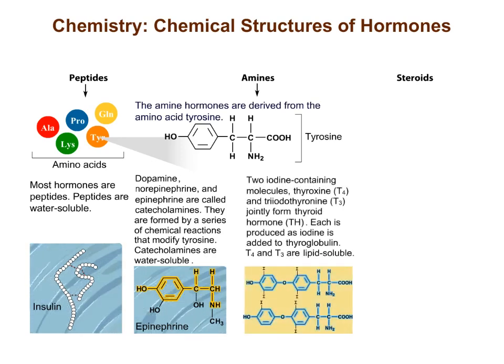Two iodine-containing molecules, thyroxine or T4, and triiodothyronine or T3, jointly form the thyroid hormone. Each is produced as iodine is added to thyroglobulin. T4 and T3 are lipid-soluble.